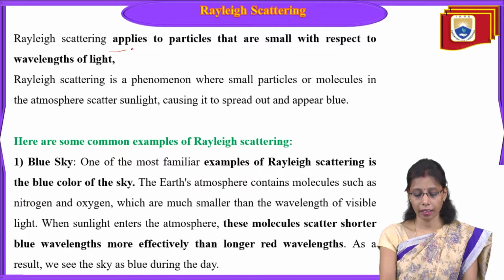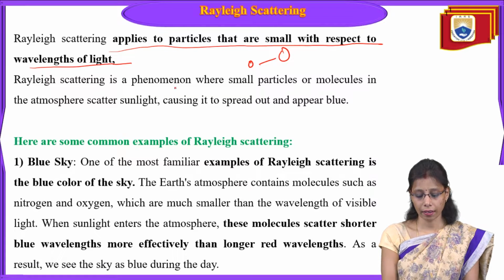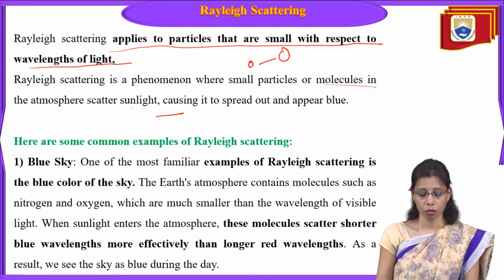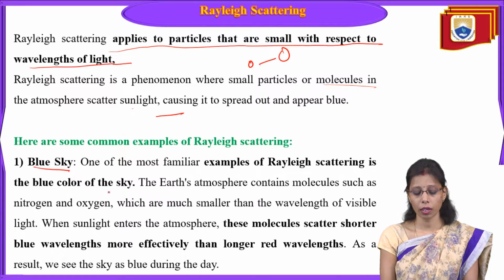Rayleigh scattering applies to particles that are small with respect to the wavelength of light, like we just discussed. If the particle size is smaller than the wavelength, suppose this is the wavelength, the particle size will be smaller than it. Rayleigh scattering is the phenomenon where small particles or molecules in the atmosphere scatter sunlight, causing it to spread out and appear blue. An example of Rayleigh scattering is the blue sky. Why does the blue sky occur? One of the most familiar examples of Rayleigh scattering is the blue color of the sky.